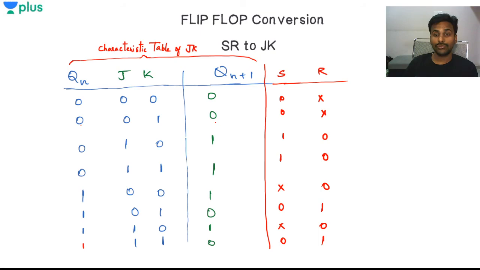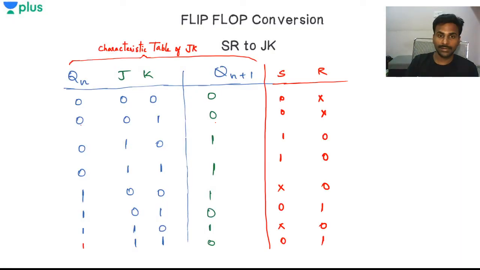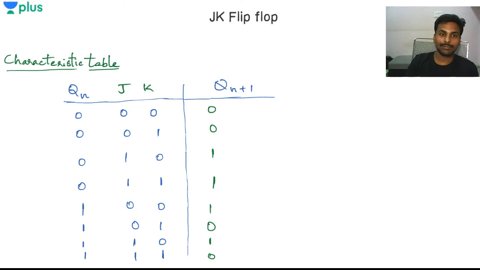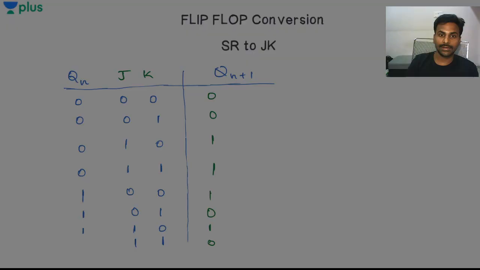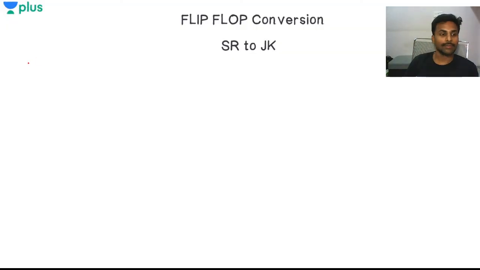So using this final table, what I have to do is make up this K map, sorry. I need to find out a relation between JK and SR. Then only I will know what is exactly present between the JK and SR. So let's see what is happening right now.